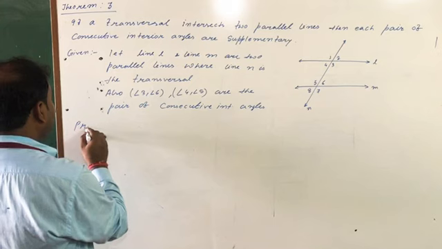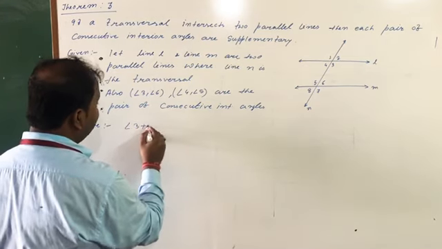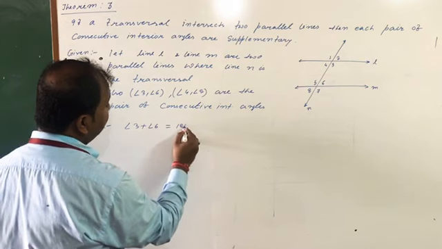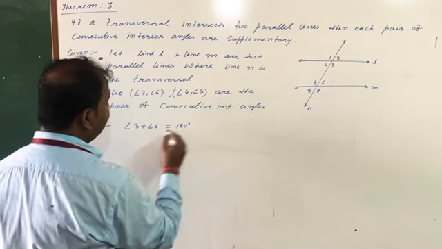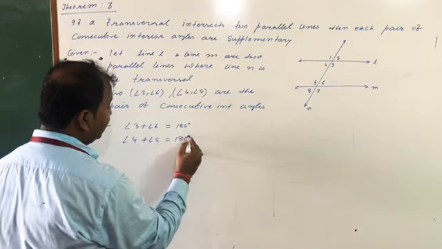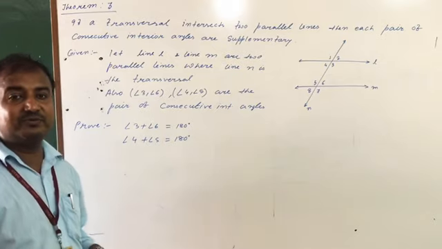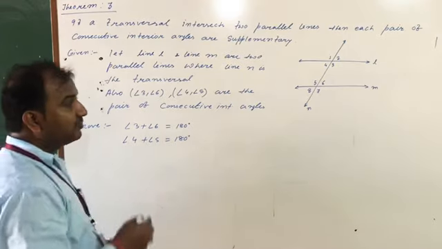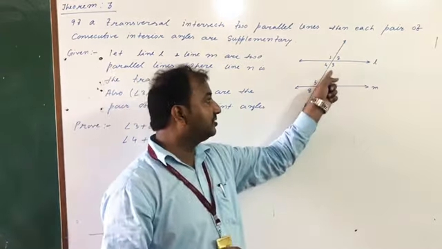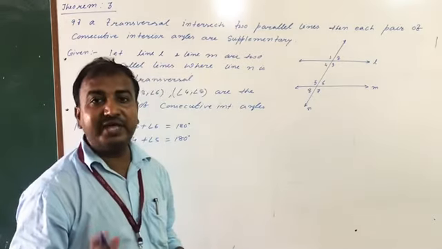We will have to prove angle 3 plus angle 6 equal to 180 degrees, and similarly angle 4 plus angle 5 equal to 180 degrees. We will have to show angle 3 plus angle 6 equal to 180.